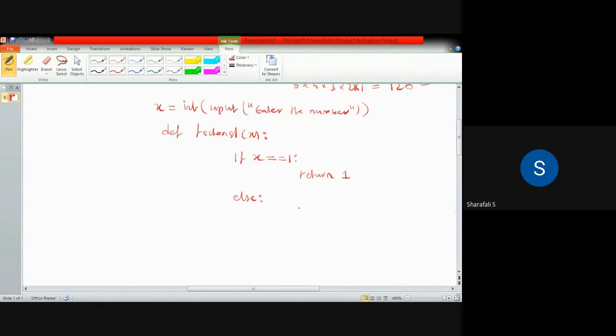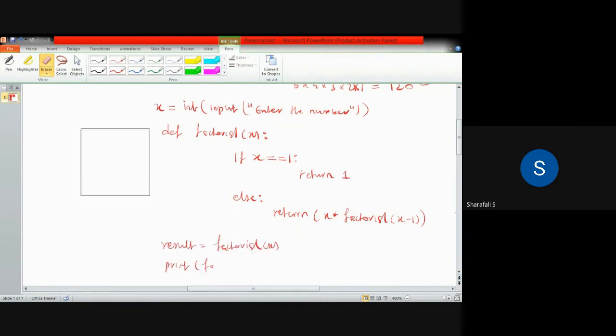Else, return x star factorial of x minus 1, and the final result will be factorial of x. Print the result, right? Print result.